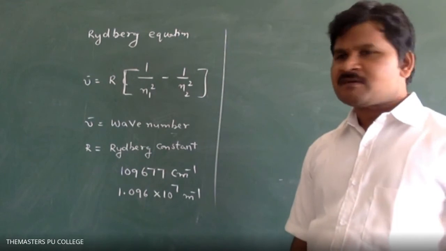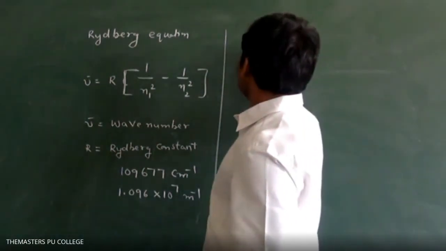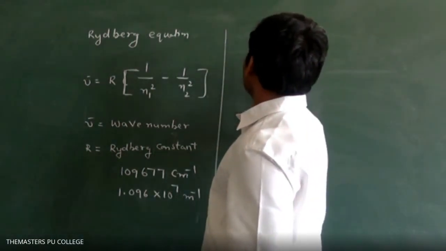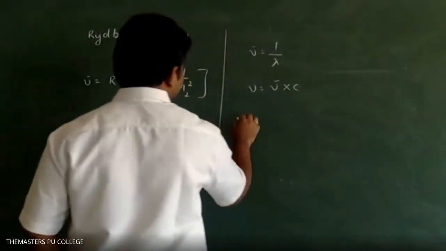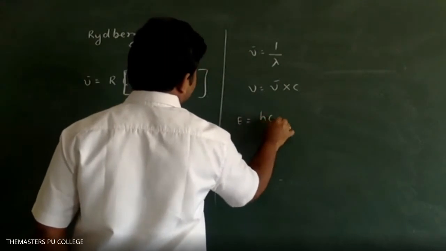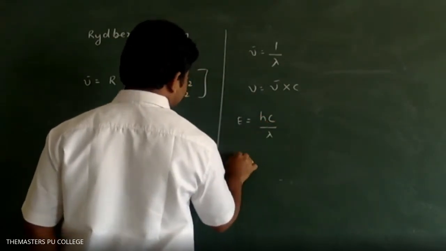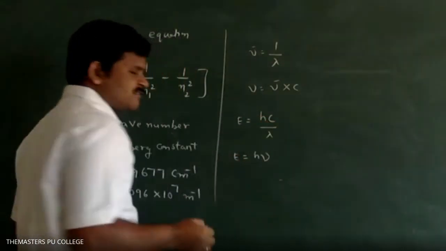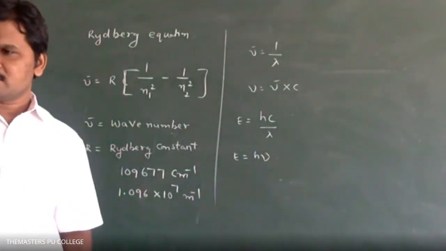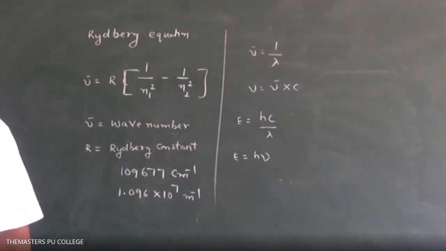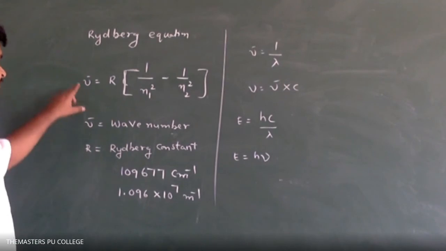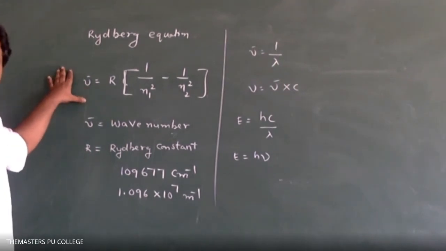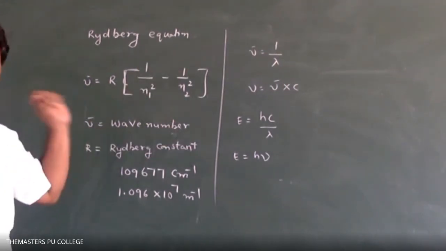Nu bar is equal to 1 by lambda. E is equal to hc by lambda, or E is equal to h nu. You should not forget these formulas. First, whatever is given, we will get nu bar, and after that we will get the different relations.